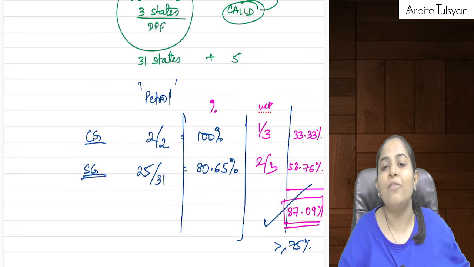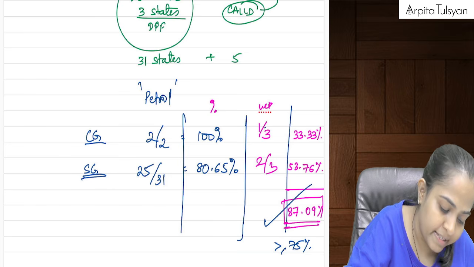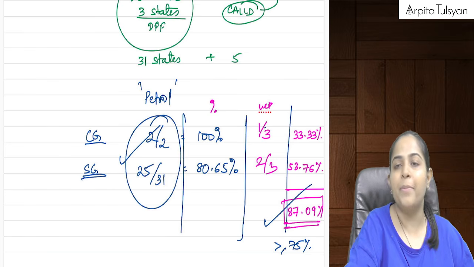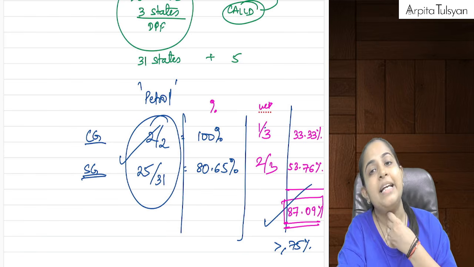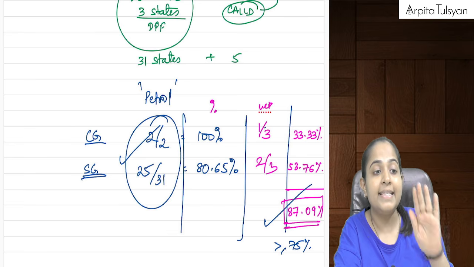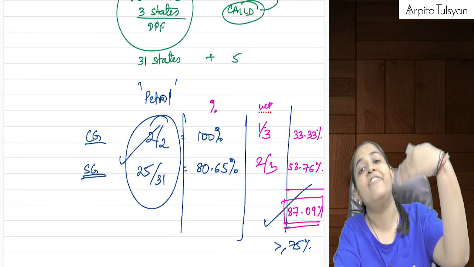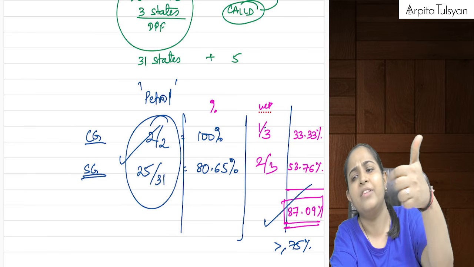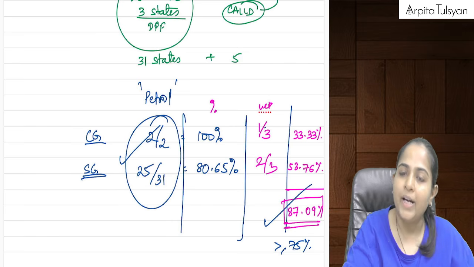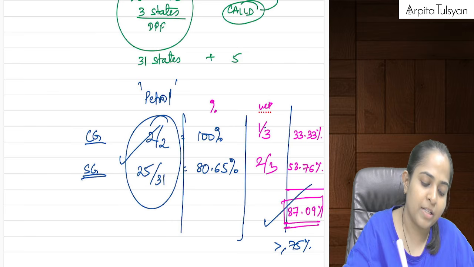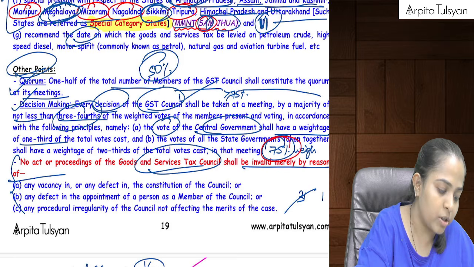So whatever was decided by these majorities, that will be considered as the full and final decision of the GST Council. Okay, this is the decision of the GST Council, and then we will present it before the government, and if the government approves, then it is done and done. Are you understanding this, everyone? Yes, so this was about the weighted average votes, right?